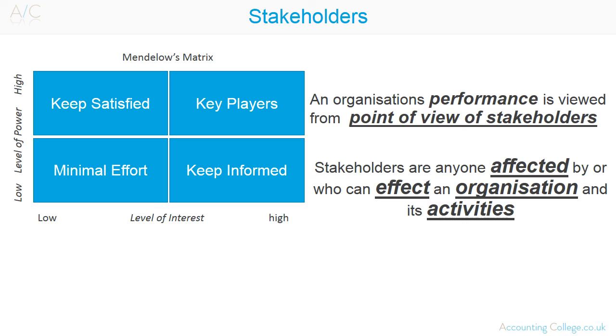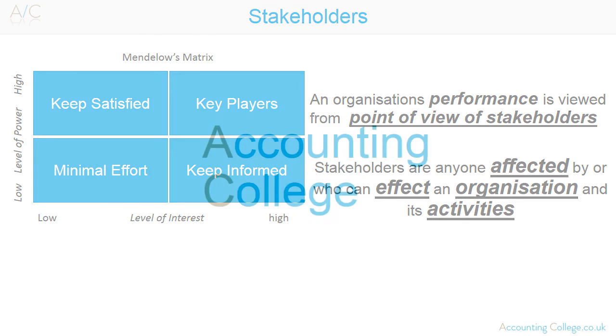So say, for example, you're talking about a powerful shareholder who does not wish to get involved in the running of the organization. You may say, shareholders have considerable power but do not wish active involvement in the decision-making process, preferring to leave this to management. Therefore, shareholders must be kept satisfied by ensuring their financial targets are met.